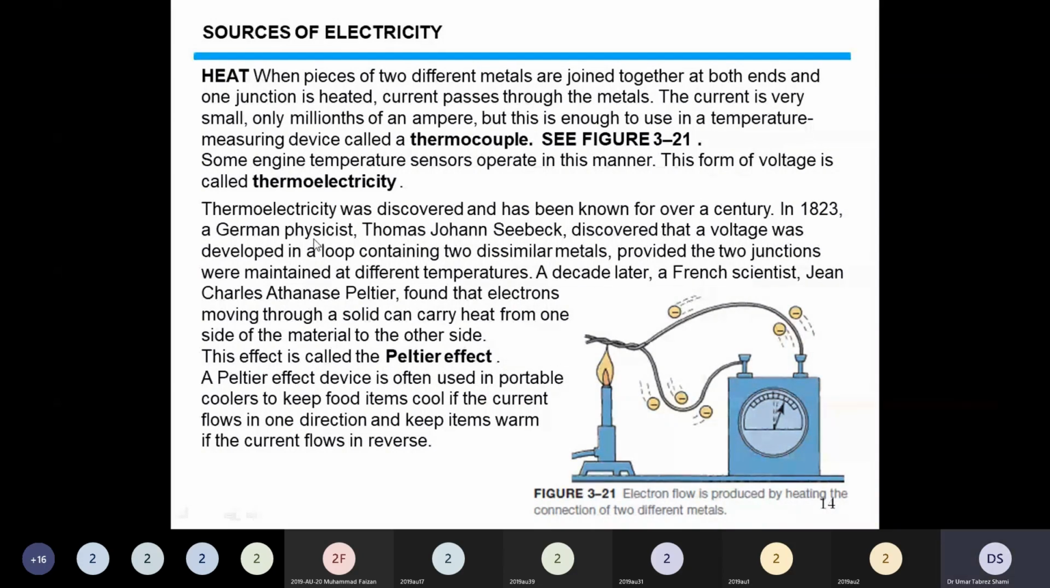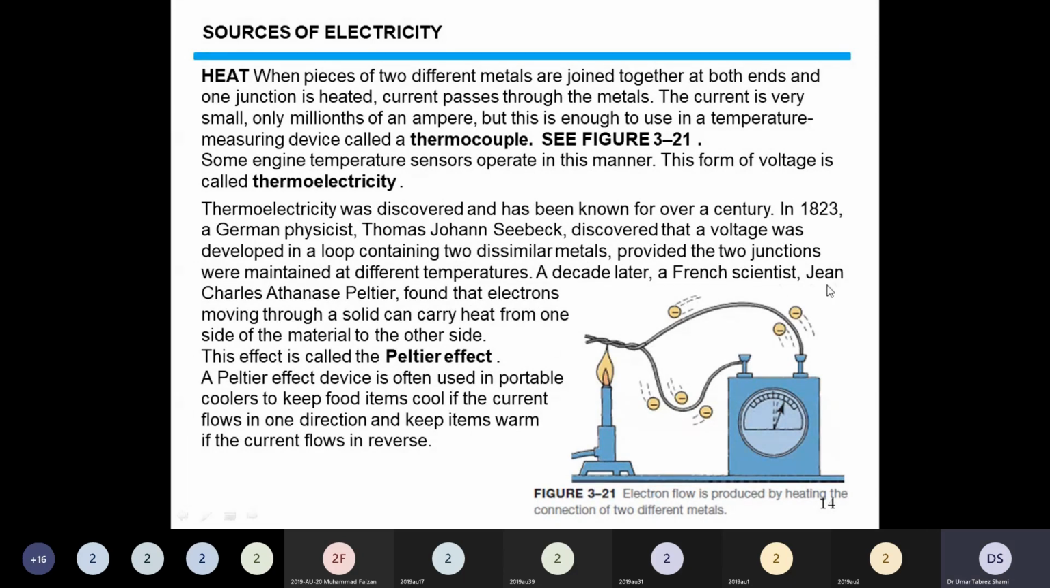He discovered that a voltage was developed in a loop containing two dissimilar metals, provided the two junctions are maintained at different temperatures. A decade later, a French scientist, Jean Peltier, found that electrons moving through a solid can carry heat from one side of the material to the other side. This effect is called Peltier's effect.